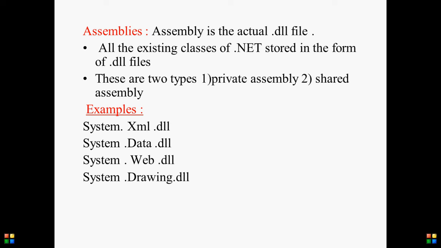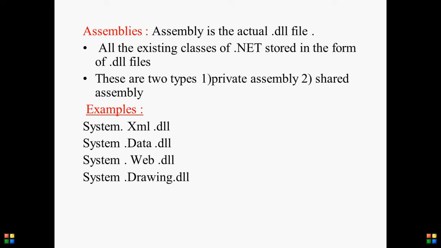After that, assemblies. People are already familiar with assemblies. An assembly is just a DLL file, a dynamic link library. If you compile any application in .NET, it produces an assembly, that means one DLL file. In .NET, two types of assemblies are there: one is the private assembly and the other is the shared assembly. First, what is a private assembly and what is a shared assembly? Then I want to give a small description.